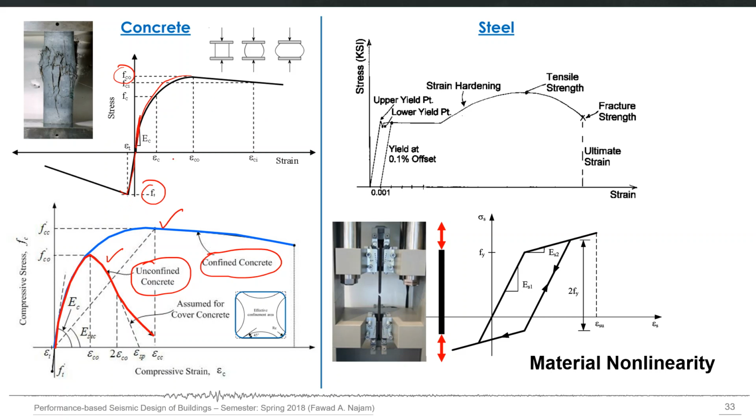Then the cyclic behavior of the material can also be defined and given as an input, which will capture many aspects of material nonlinearity, for both steel and concrete. So you will not only provide the monotonic stress strain curve, which will capture some strain hardening and other aspects, but also the cyclic behavior. So material nonlinearity is when the material is stressed beyond the yield point.